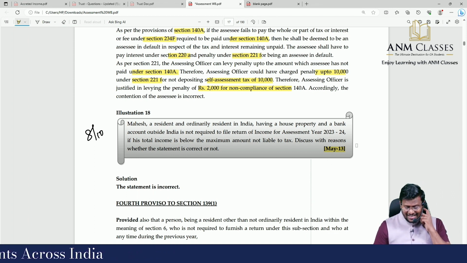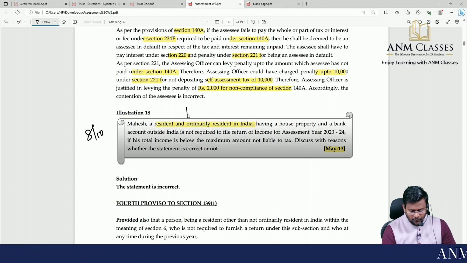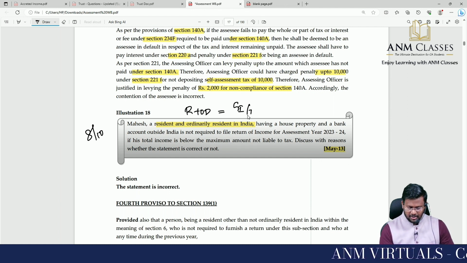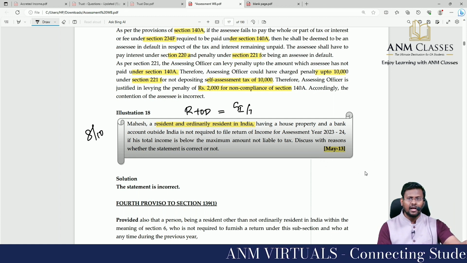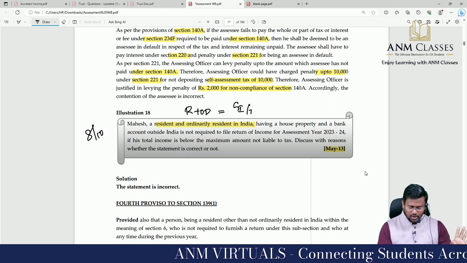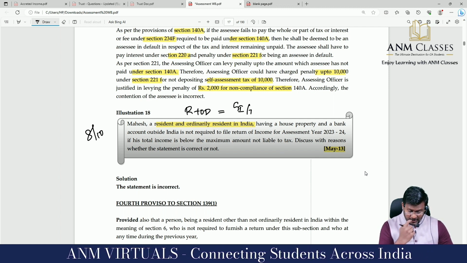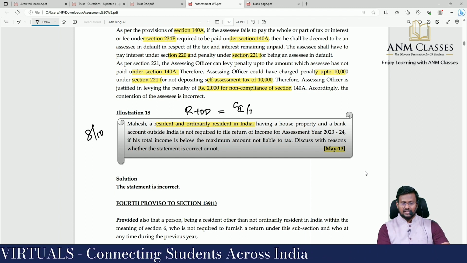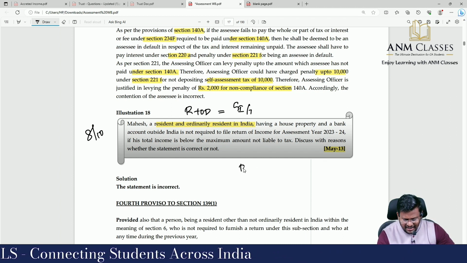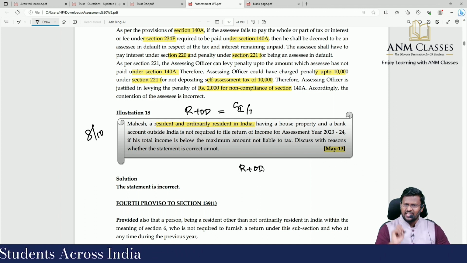Mahesh, a resident and ordinarily resident in India. We all know that for a resident and ordinarily resident, global income is taxable. Having a house property and a bank account outside India, he is not required to file return of income for assessment year 23-24 if his total income is below the maximum amount not liable to tax. That is, whose global income is taxable in India.